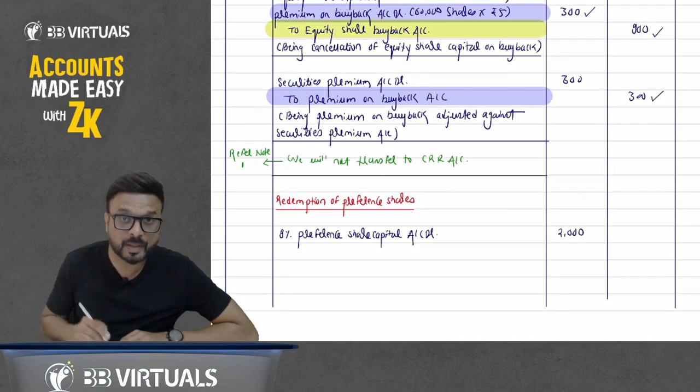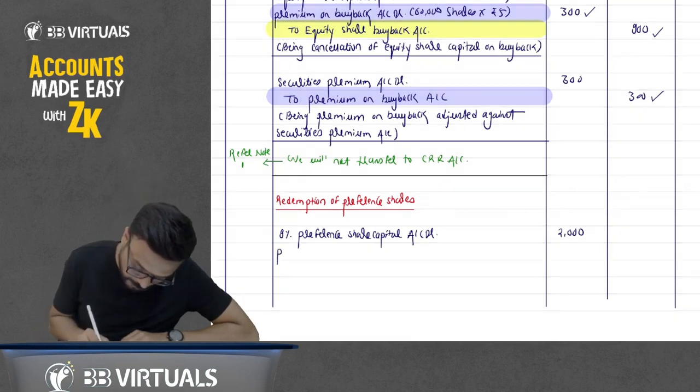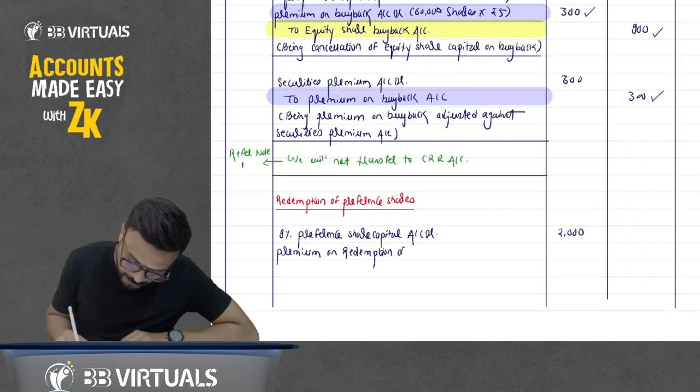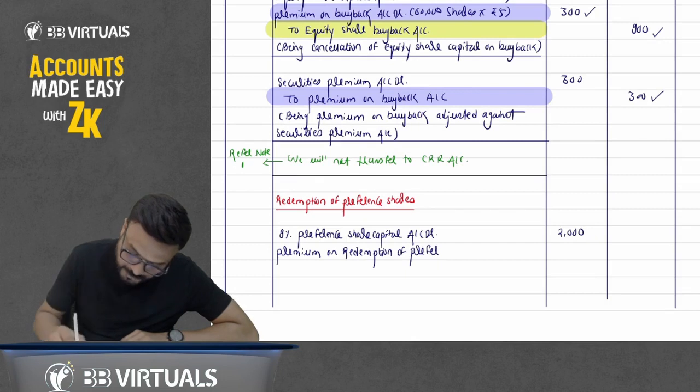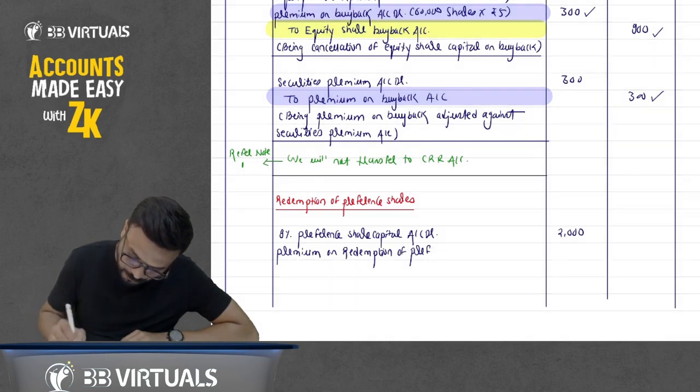We are paying premium on redemption of preference shares. So premium on redemption of preference shares account debit, 10% of 2000.